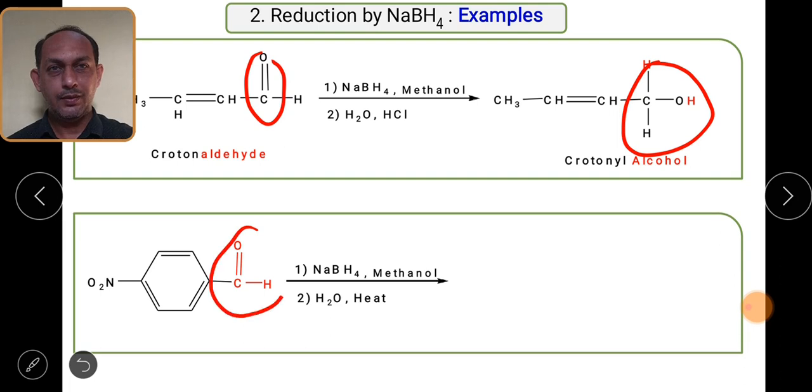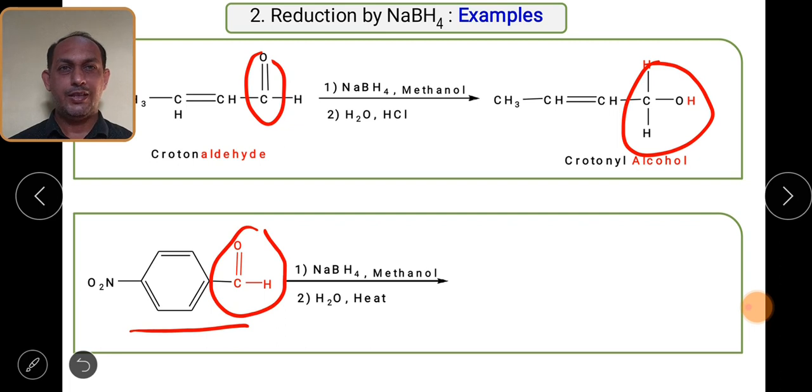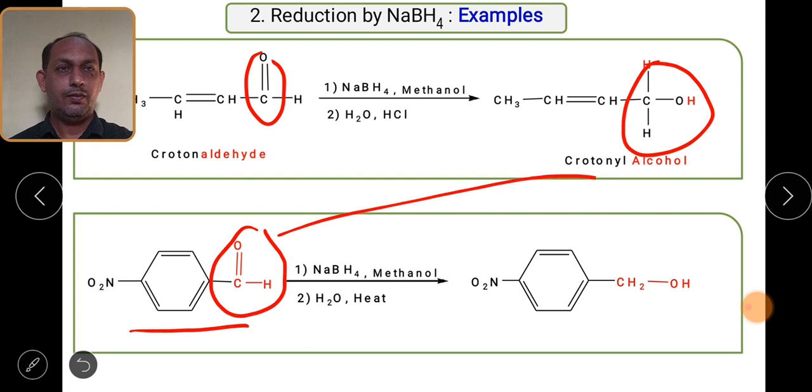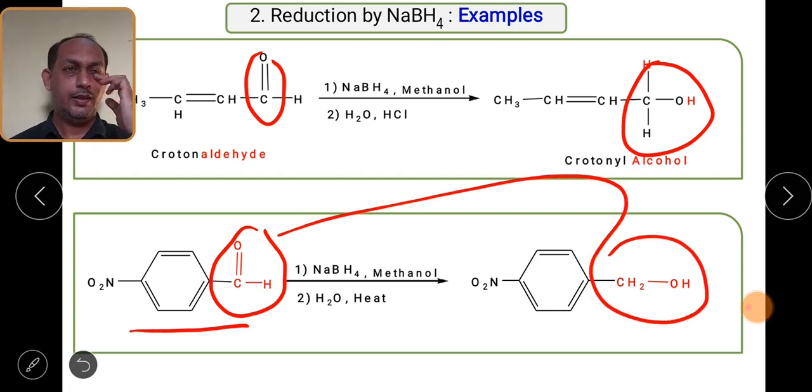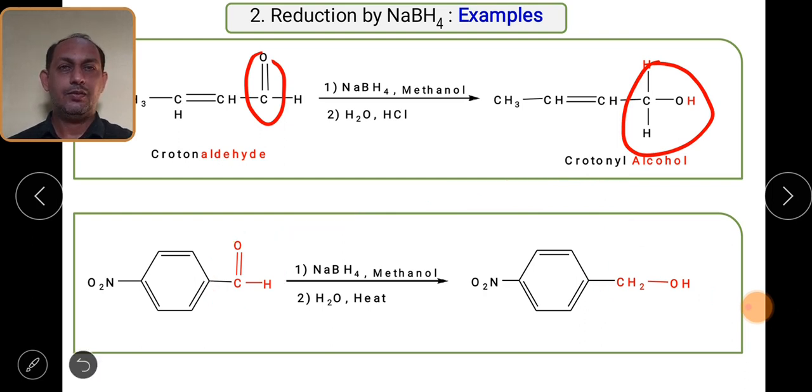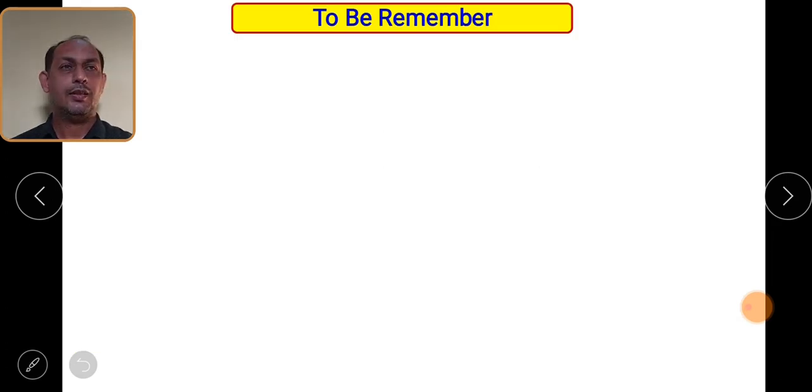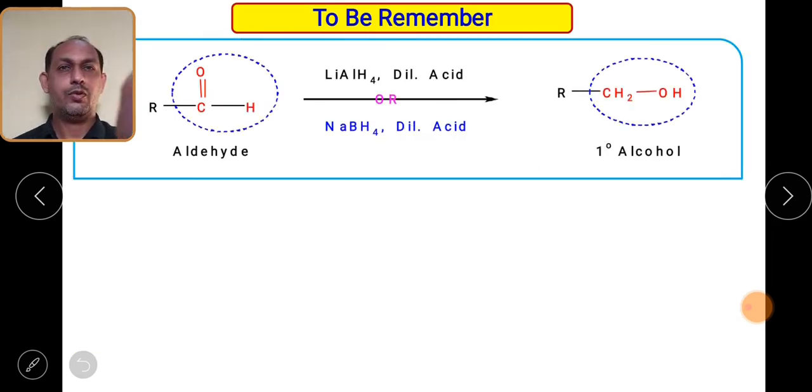Now this is para-nitrobenzaldehyde, 4-nitrobenzaldehyde. What will happen? This group will convert into a CH2OH group. Okay, so what is the name of this compound? 4-nitrobenzyl alcohol. So this is a thing you will observe when you take the aromatic aldehyde also. This is how things will work in the case of lithium aluminum hydride and sodium borohydride.